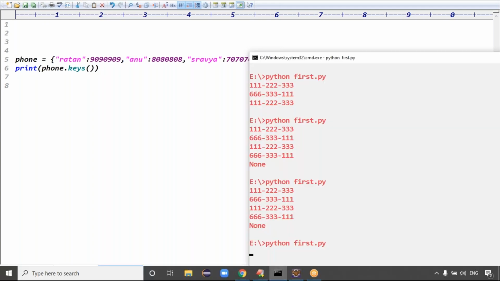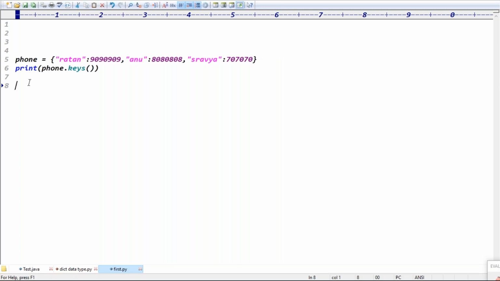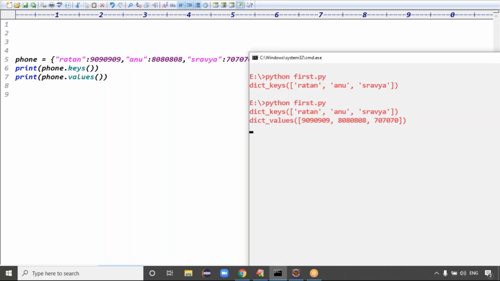The keys function returns the keys object. See the output, guys: dict_keys. What are the dict keys here? Ratan, Anu, Shravya, right? If you want values, you can go for phone dot values function. Now see dict_values.